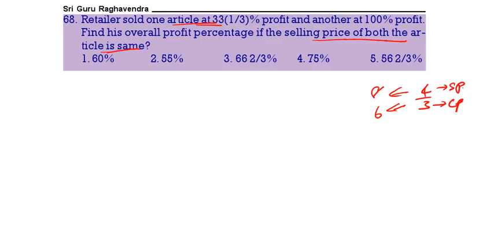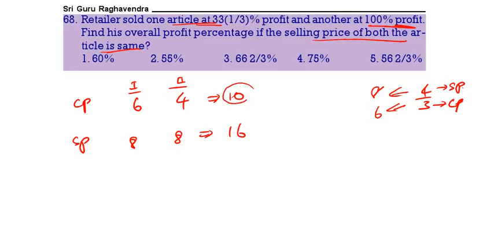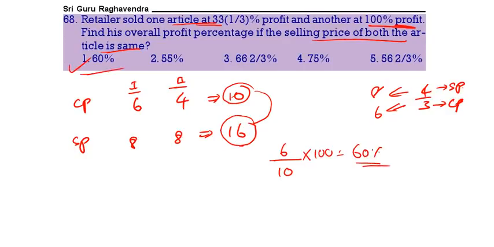So take the cost price and selling price of the first and second articles. First article: the cost price 6, selling price 8. Second article: selling price 8, and we are getting 100% profit, so cost price will be 4. So 6 plus 4, 10; 8 plus 8, 16. Now cost price 10, selling price 16. The profit is 6. Profit is always calculated on the cost price. That we will get 60%. Option 1 is the correct answer. Next.